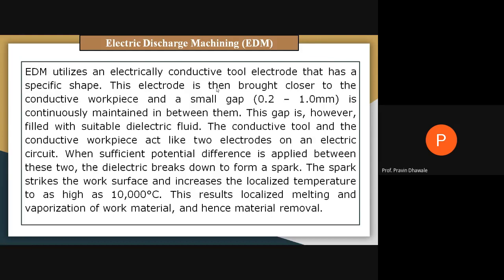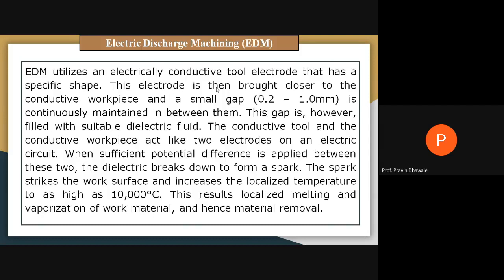Electric discharge machining utilizes an electrically conductive tool electrode that has a specific shape. This electrode is brought close to the workpiece, which is also electrically conductive. We have to maintain a certain small gap between the tool and the workpiece within a range of 0.2 to 1 mm. This gap is filled with a dielectric fluid because the workpiece and the tool are both submerged in a dielectric medium.